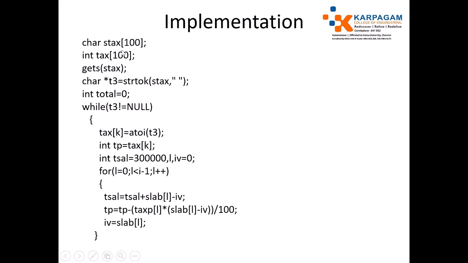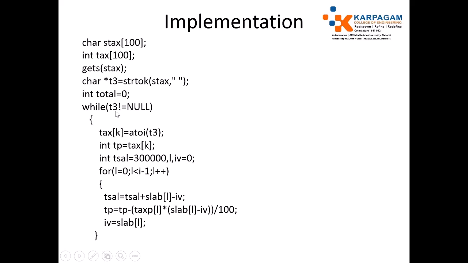And we need to store the tax paid by the employees. Suppose I have created a tax array of integers, and that is also a string separated by spaces. So just use the gets function to get the tax paid by the employees, use the strtok function to get those values and convert them to integers and store them into the array. While getting the data itself, that is while converting into integers, we are using two iterations. In the outer iteration we take the tax paid by the employees.